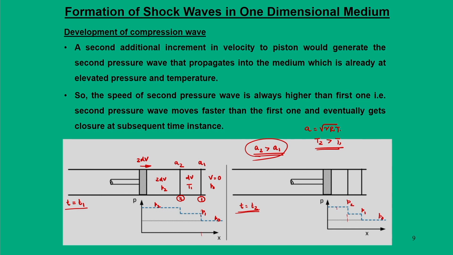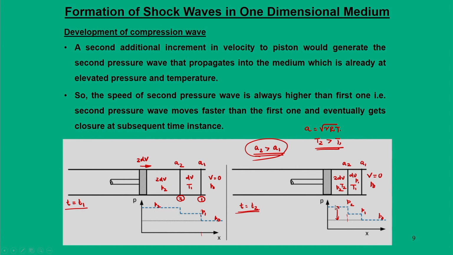Okay. So, this P2 gets squeezed in a small region. This is the first wave, this is the second wave, and on this side V is equal to 0, it is P0, and this is T1, and this is dV, and this is twice dV. Okay. This is how we see.